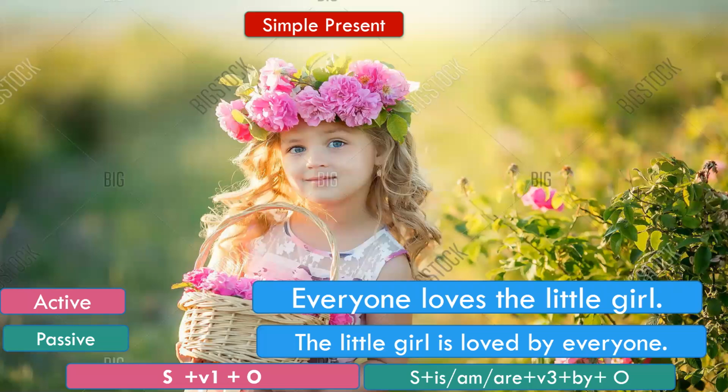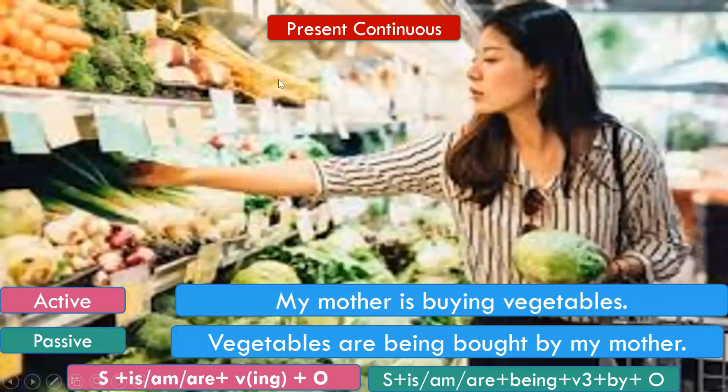Let us look at the structure once again. Active voice: subject plus verb plus object. And in the passive voice, it becomes subject plus is, am, or are plus verb in the third form plus by plus object. Very simple, if you remember the basic rule. Now let us see a sentence. Look at a sentence in the present continuous form.